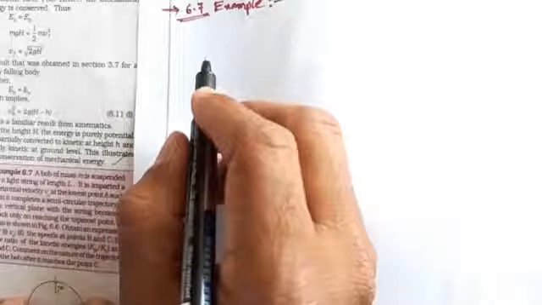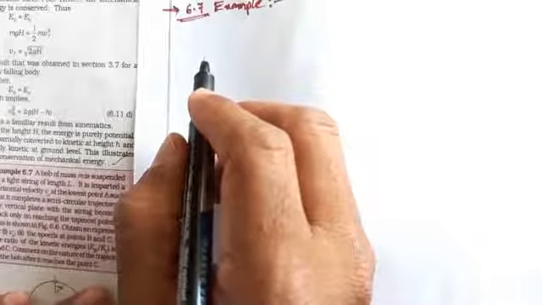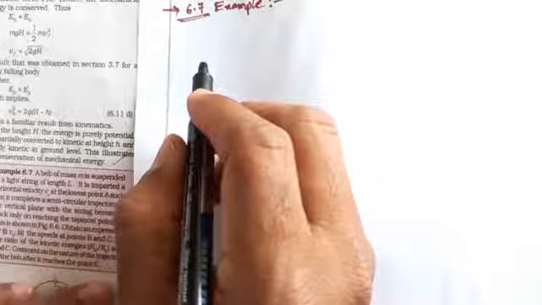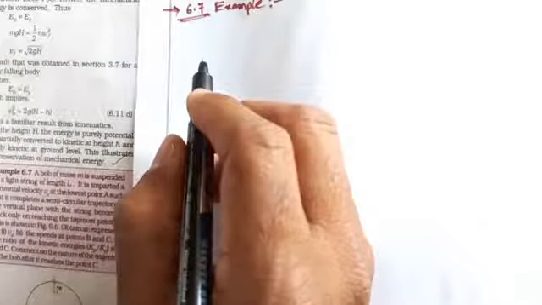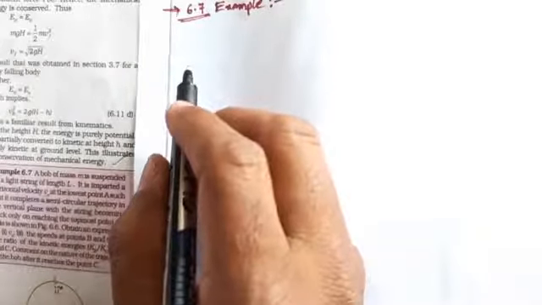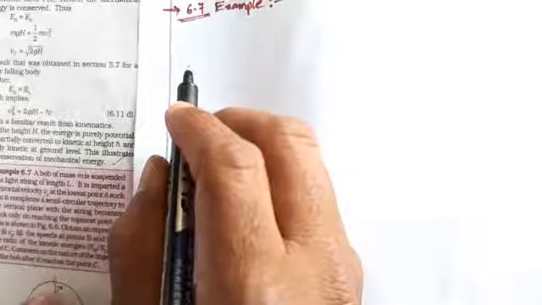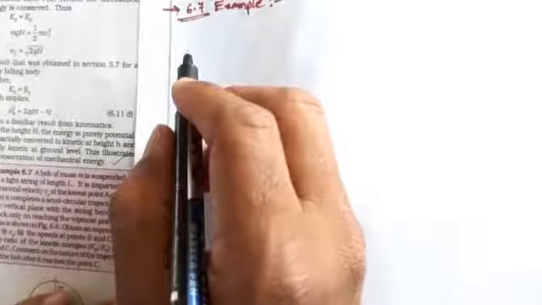Okay, good morning, students. Today we will discuss the example problems: example problems 6.7, 6.8, and 6.9. We will solve example number 6.7 first. So, what is example number 6.7?